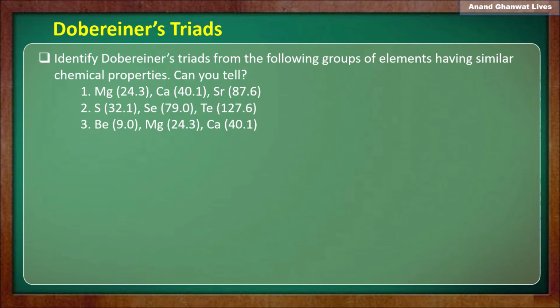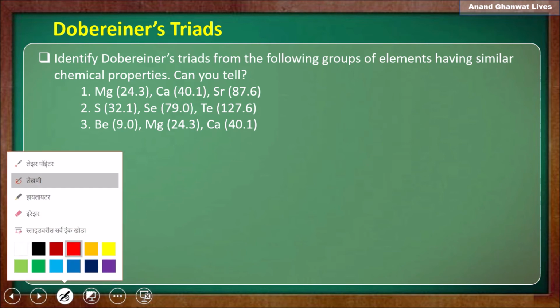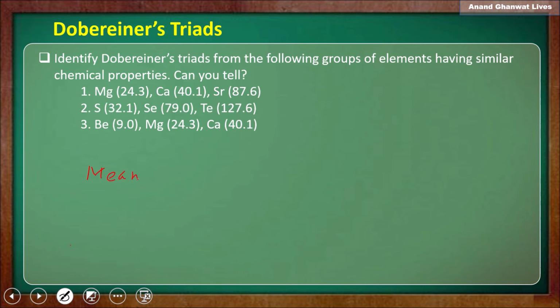Now let us calculate the mean of the atomic masses of the first and third elements, that is sulfur and tellurium. 32.1 plus 127.6 upon 2 gives 79.8.